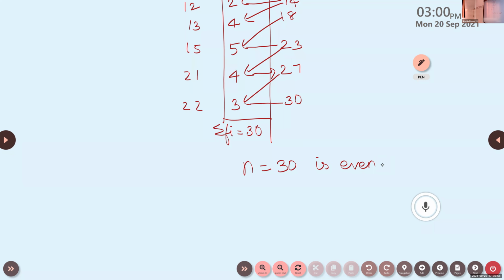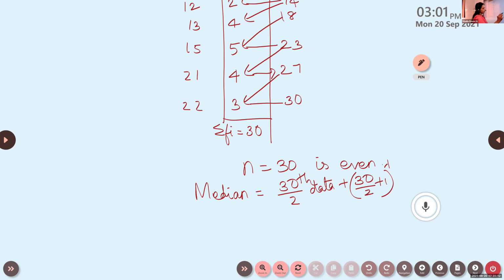If n is even, the median will be the 30 by 2th data plus the 30 by 2 plus 1th data, divided by 2.